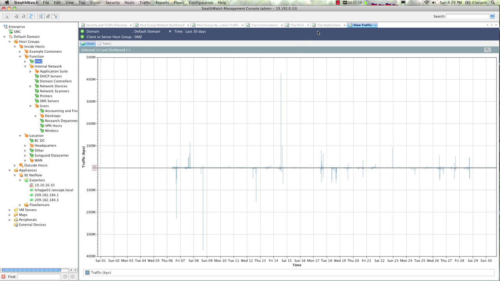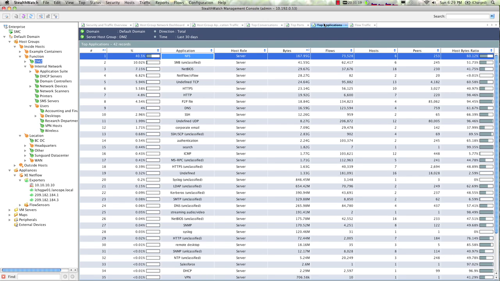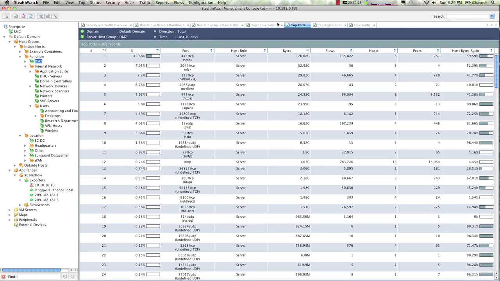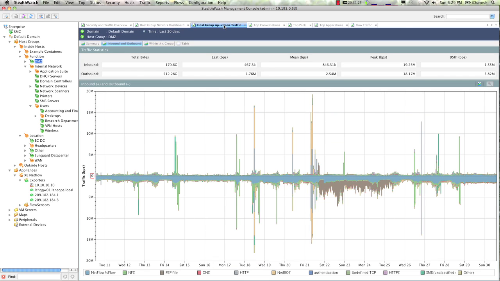So whether it be looking at a specific application, prioritizing application usage within the network, simple port protocol definitions, or just high-level views of data moving into and out of our zones that are affected by mergers and acquisition work or data center consolidations, we have the power within StealthWatch to better understand our network. Knowing your network helps you make better decisions about what's needed for this type of work.